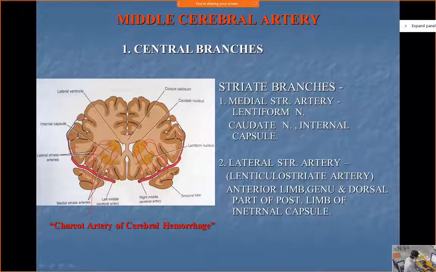Same picture you can see, these are the central branches of the middle cerebral supplying the internal capsule. Most lateral of them is known as the lateral striate artery, and this is known as the Charcot's artery of cerebral hemorrhage. This artery is comparatively less supported by the adjacent structures. That's why there are more chances of this artery to get involved in cerebrovascular accidents. So this is known as the Charcot's artery of cerebral hemorrhage.